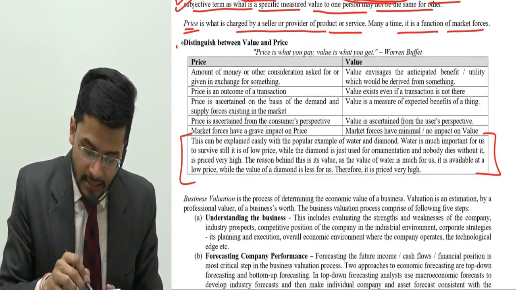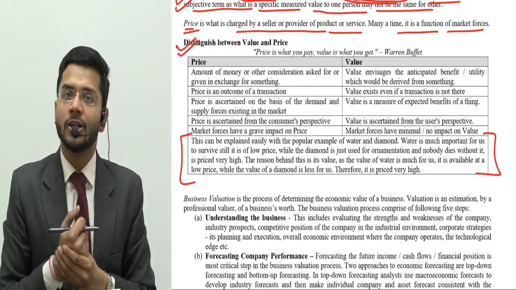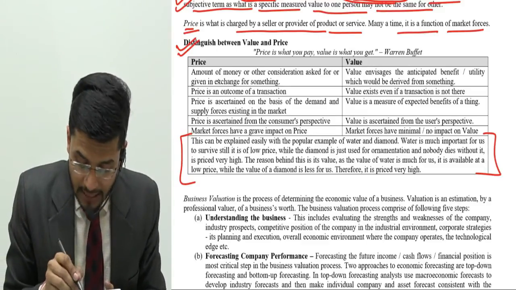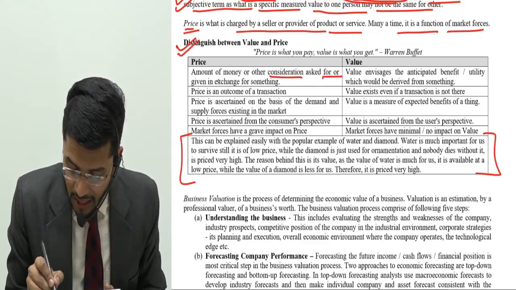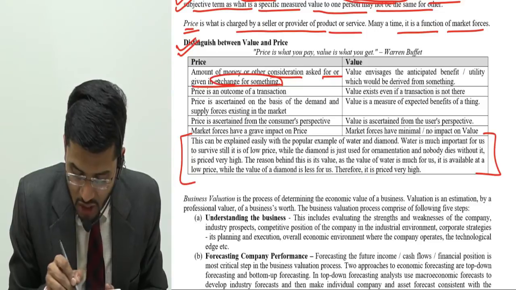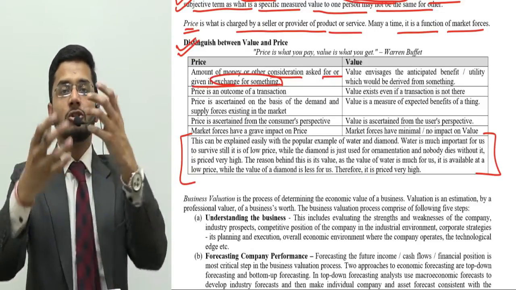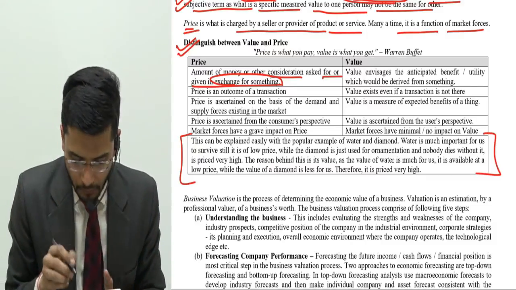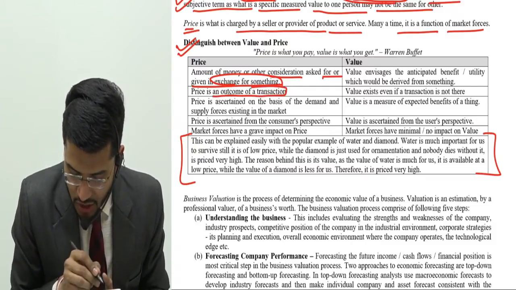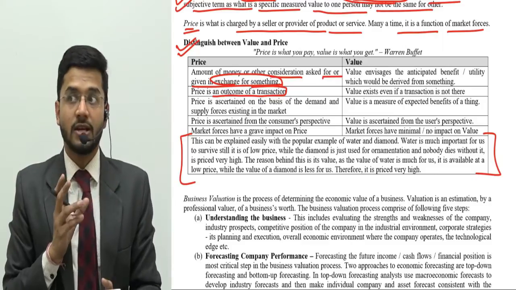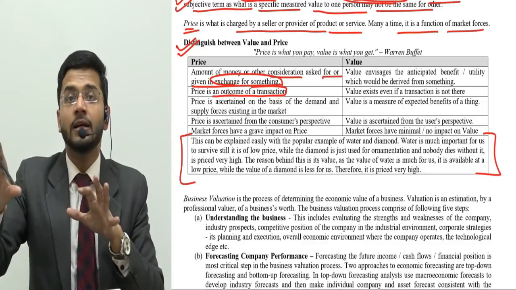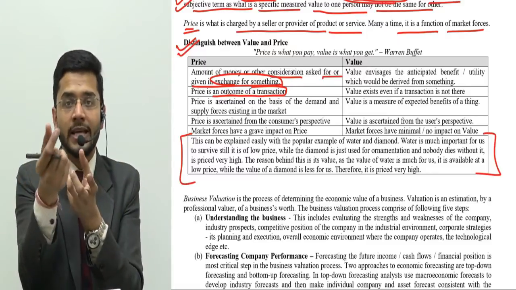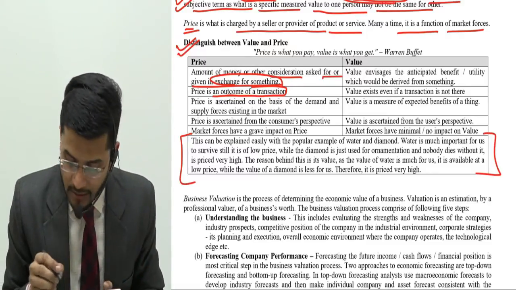Now sir, let us see what distinguishes value and price. How are these two things different? So guys, price is the amount of money or consideration asked for or given in exchange for something. When you exchange two things, that exchange is known as price. Price is an outcome of a transaction. So price is governed by transactions of buying and selling, buying by the buyers and selling by the sellers. This transaction leads to the fixation of a price, and that is how price is determined.